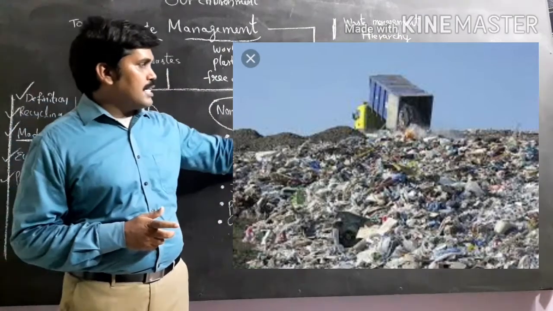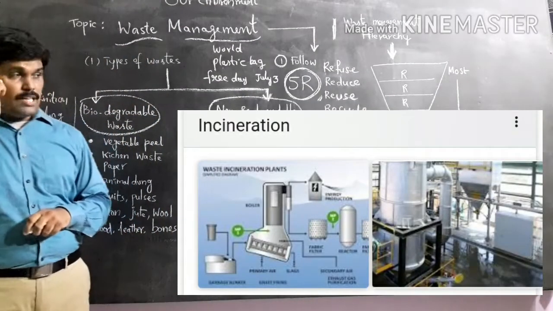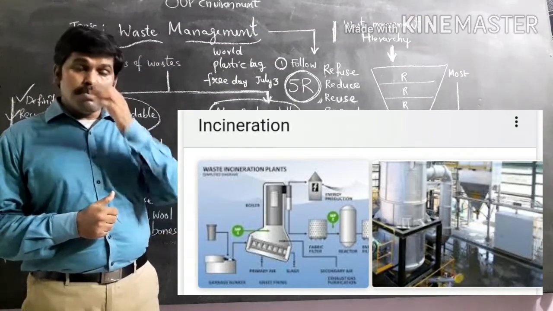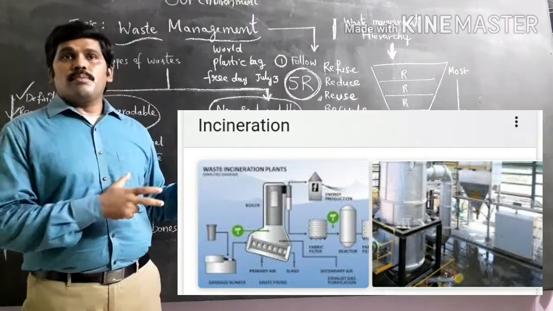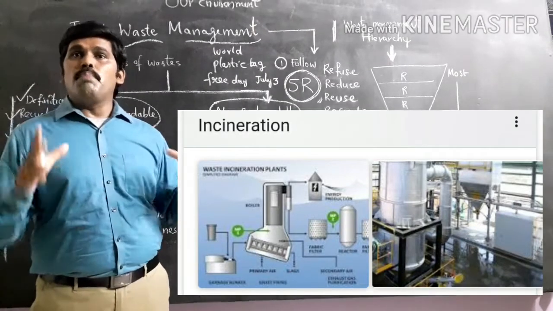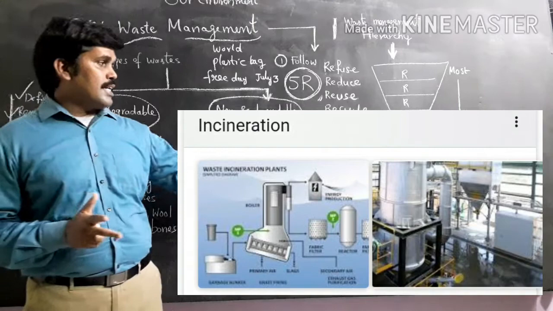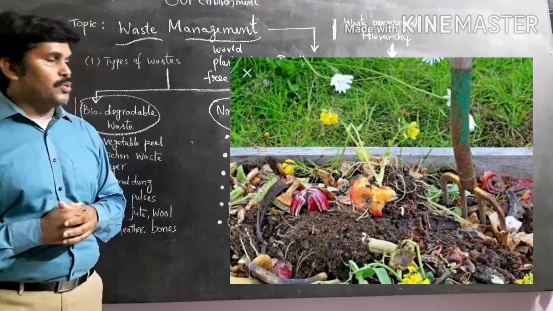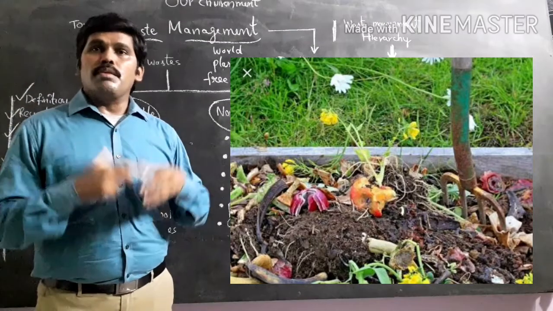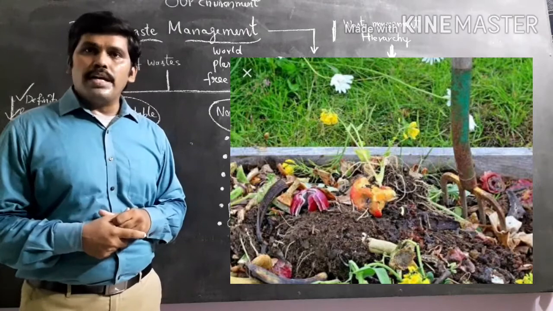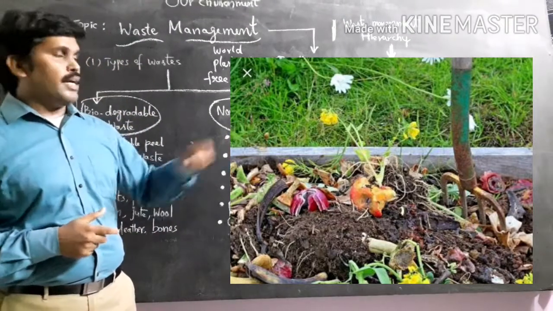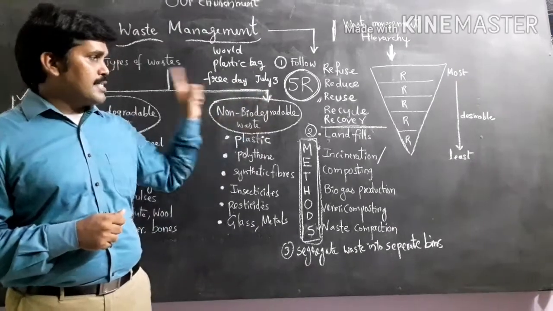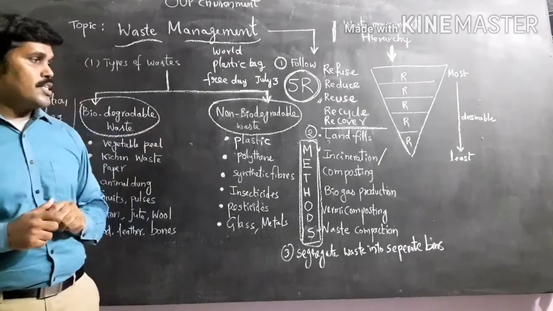And the second one is incineration. Incineration is nothing but combusting. Combusting means the materials which we gathered from the household areas, we burn them. That is called combusting them, using incinerators. And the third one is called composting. Composting means we can make manure by using biodegradable waste materials. By that we can make compost. First one is sending to the landfilling areas, landfills. Second one is incineration. Third one is called composting.